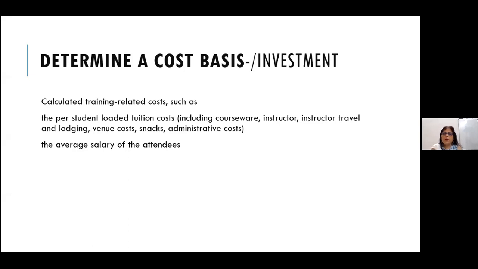Why are we calculating the salary also? Actually, that is the opportunity cost. The people who are attending the training are away from the office. They are not doing the office work. They're not being productive in that sense, and they are spending time on the training, but they are being paid their salaries, etc.